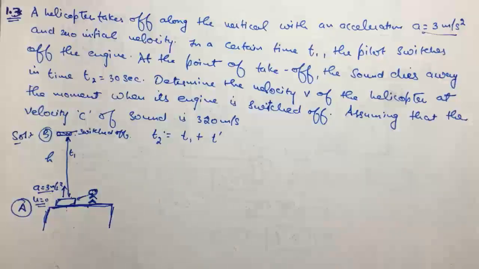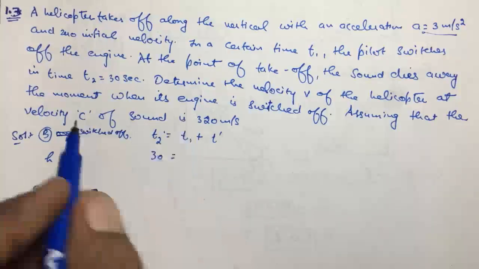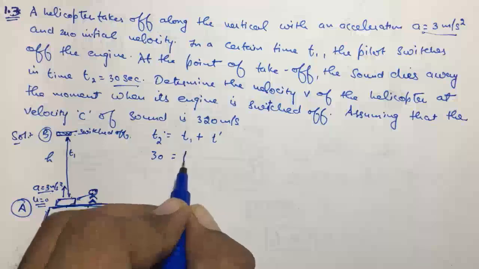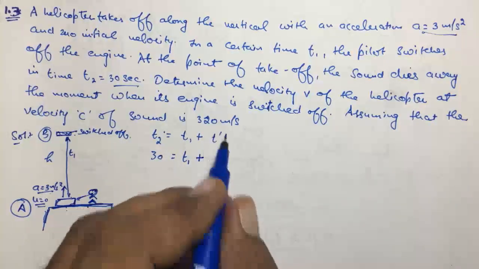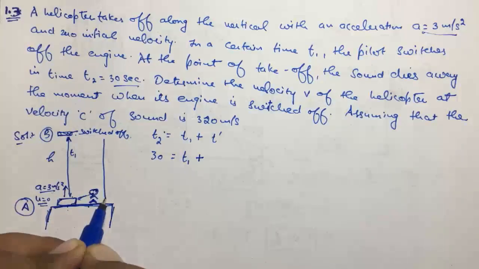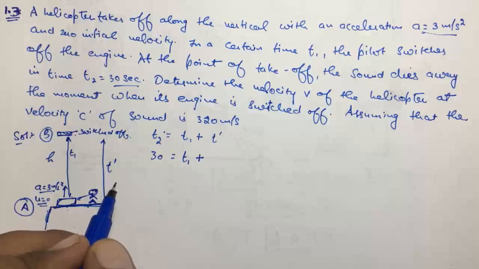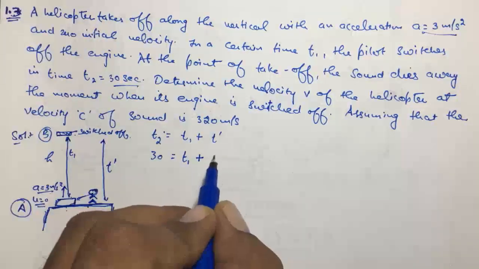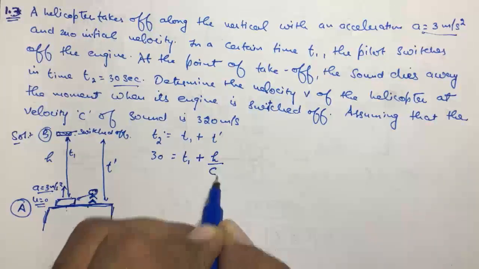This is given in the question, that time t2 is 30 second, and this time t1 we don't know. The time taken by the sound to come from b to a: time is distance upon velocity, so distance is h and velocity of the sound is c.